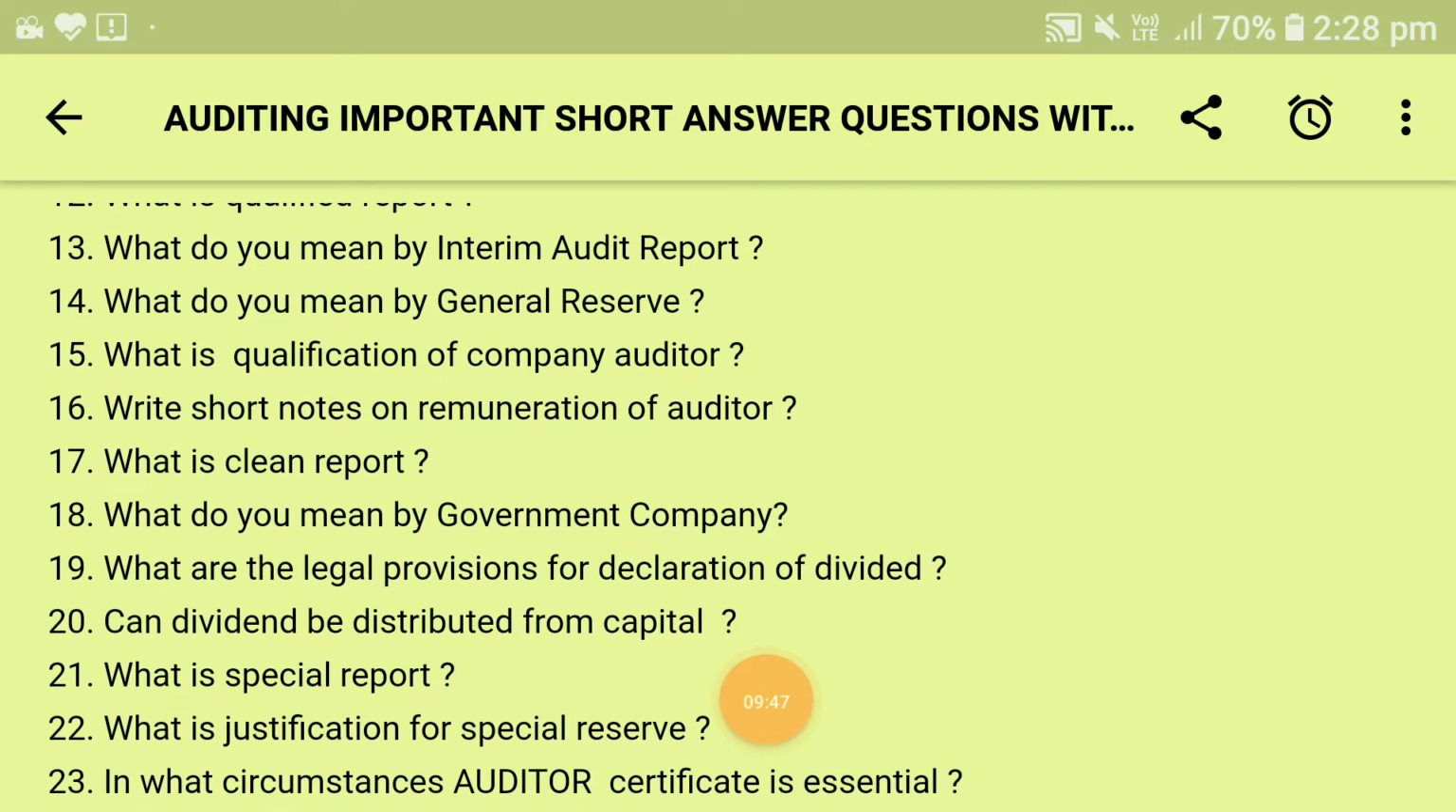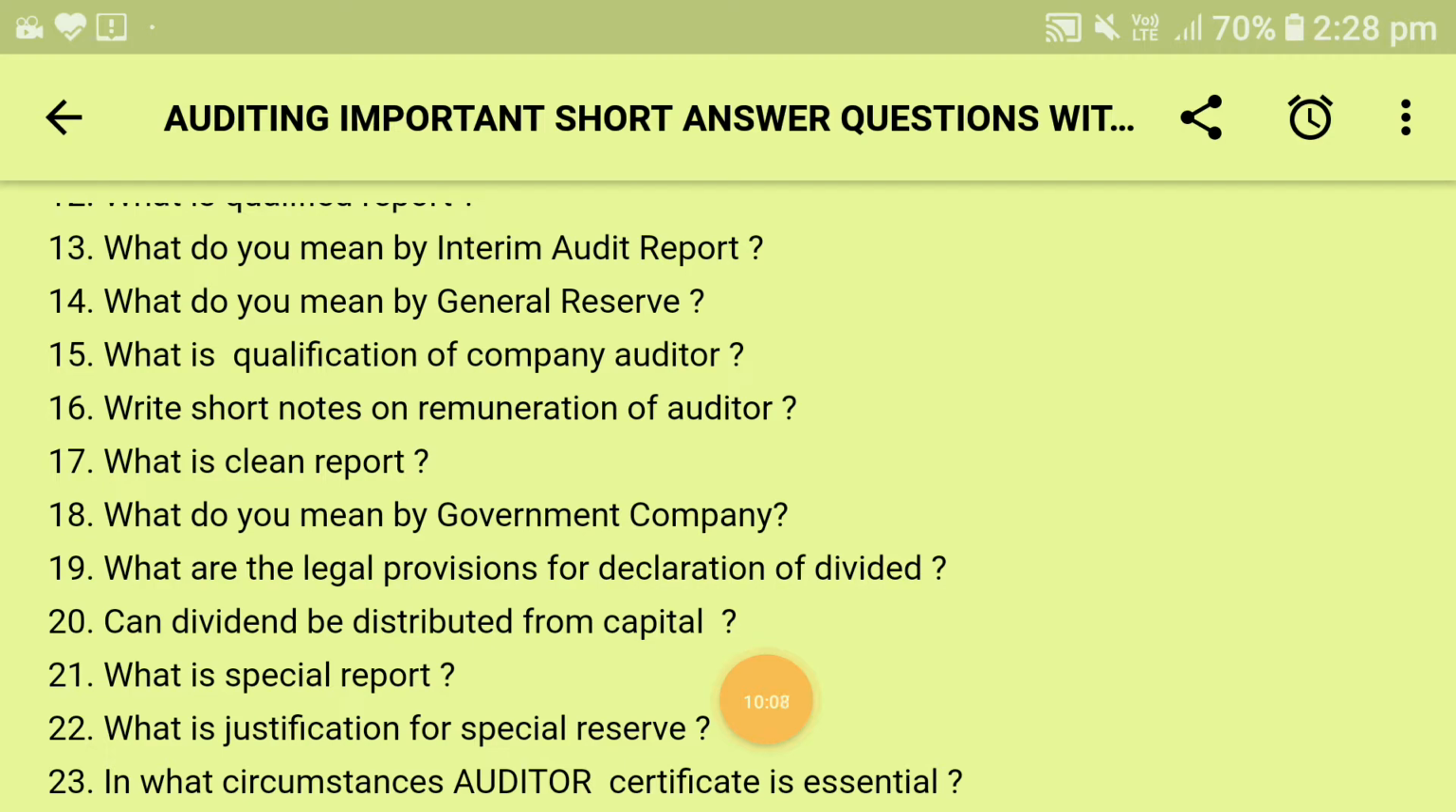Next is, what do you mean by clean report? When the auditor is fully satisfied that the financial statements are prepared in all material respects in compliance with the FRF applicable, and there is nothing objectionable in the books of accounts, then he gives a report called an unmodified report, or a clean report, or an unqualified report.